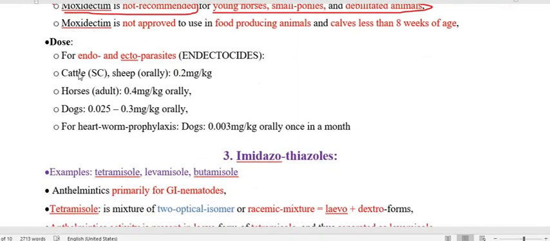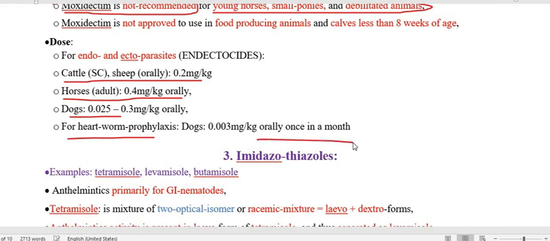As for the dose, for ectoparasites in cattle and sheep it is 0.2 mg, for horse 0.4 mg orally, for dog 0.025 to 0.3 mg per kg orally. For heartworm prophylaxis in dog, 0.003 mg per kg orally once a month. So this is all about the